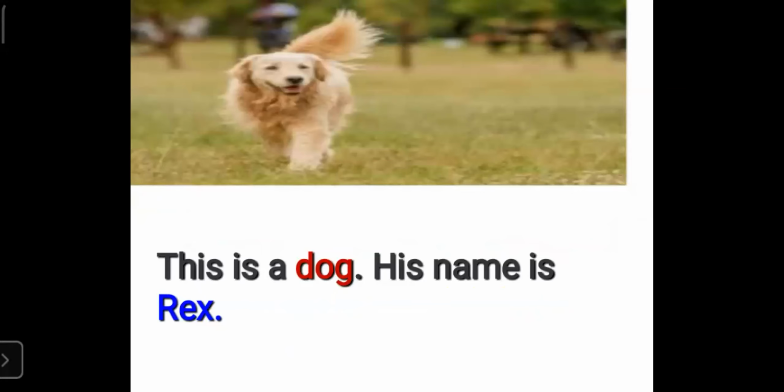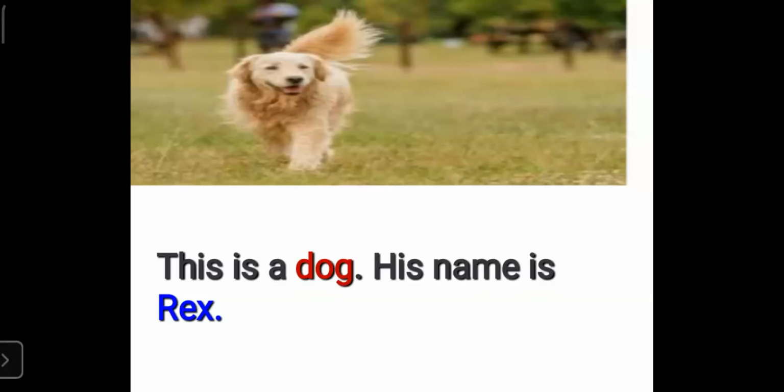Next sentence. Here you can see a picture of a dog. This is a dog. His name is Rex. Students, see here a picture of a dog is given and the name of the dog is Rex. Dog word is a common name because dog means it can be any kind of dog. There are so many dogs, isn't it? So dog is a common word.